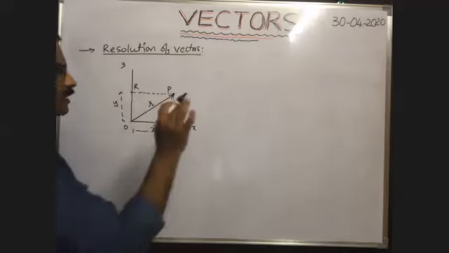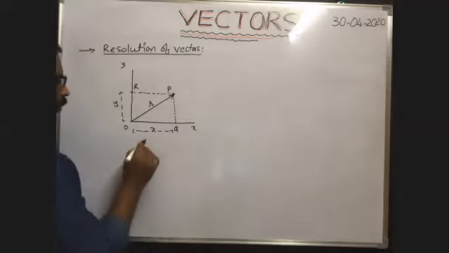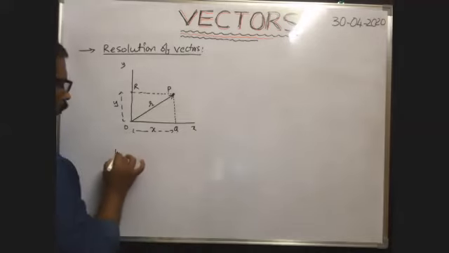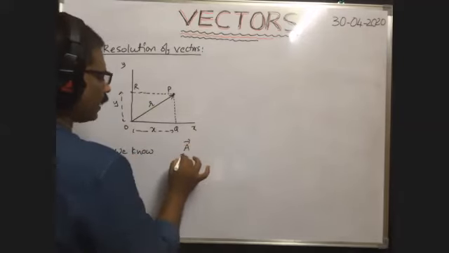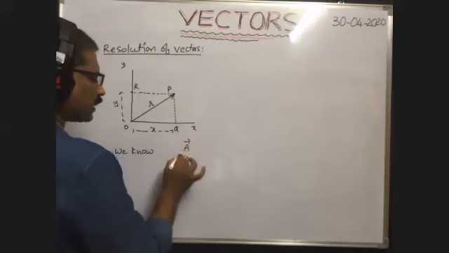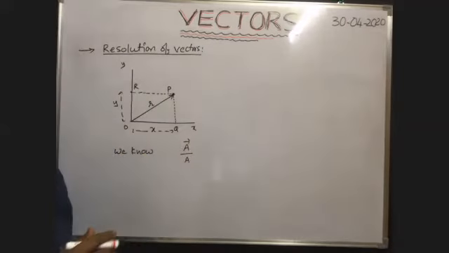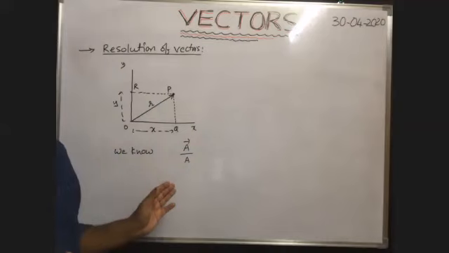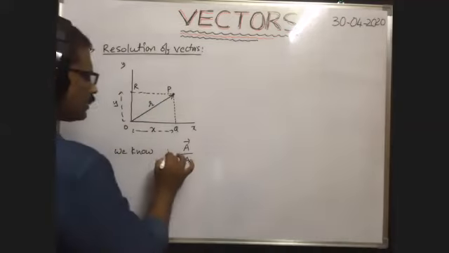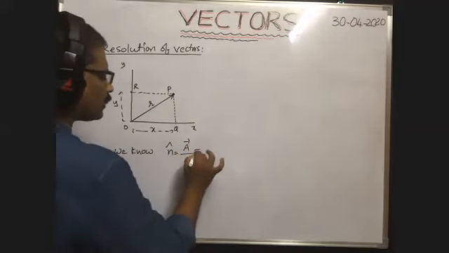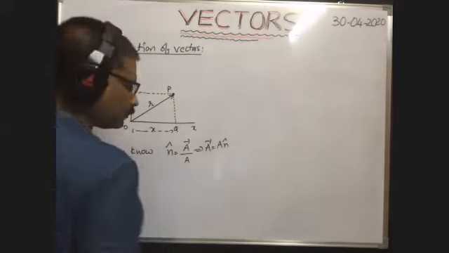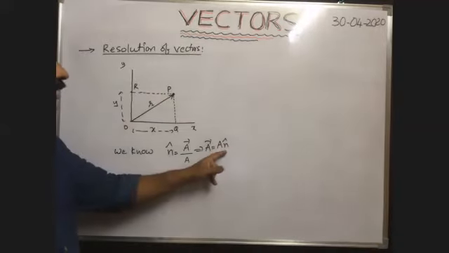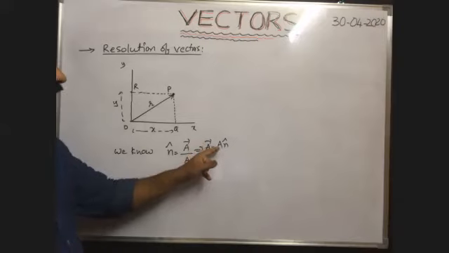Previously I said, suppose A bar is one vector and its magnitude is A. When the given vector is divided by A, its magnitude, what does it give? The unit vector, no? That unit vector is represented with n cap. From this, A bar is equal to, how can we write? A into n cap. n cap is the unit vector along the direction of A bar and A is the magnitude.